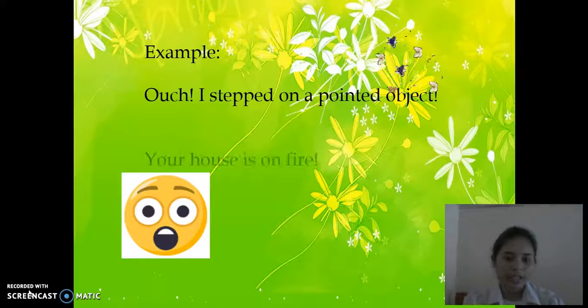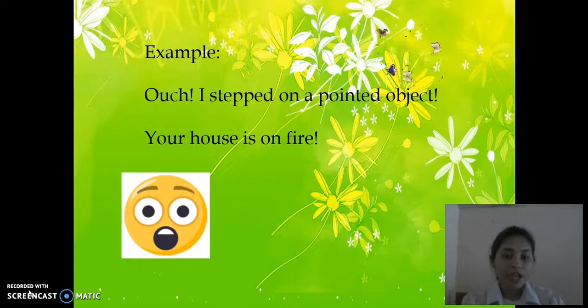Another situation is when your house is on fire. That situation is actually deadly because the house is on fire. So it expresses a very strong emotion. You have to use a very strong emotion for this kind of situation.